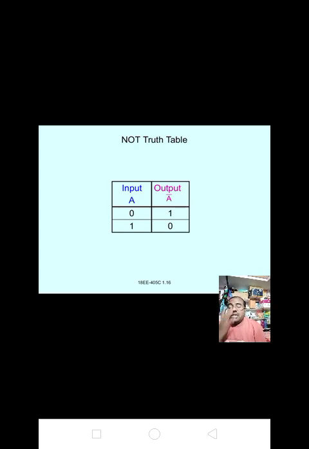1 means we get the inputs, that is 2 power 1 equal to 2. Here the first one is 0, the second one is 1. 0 means 0, 1 means 1. If we give input 0 to the NOT gate, we get the output y equal to A bar equal to 1. If we give input A equal to 1, we get the output y equal to A bar equal to 0. Please make a note of it, NOT gate truth table. It is also important, NOT gate truth table.